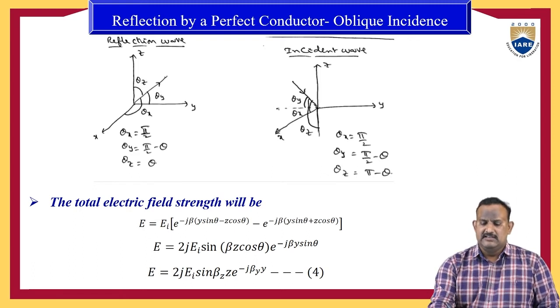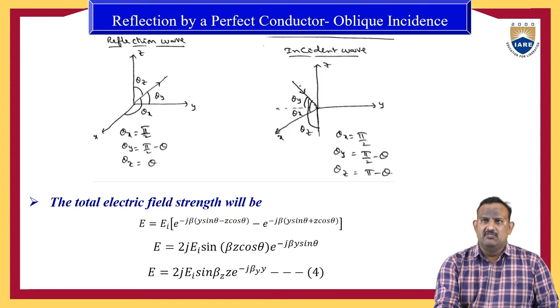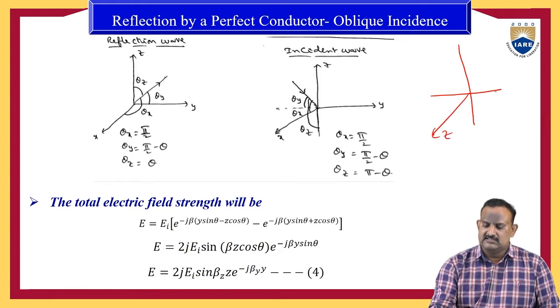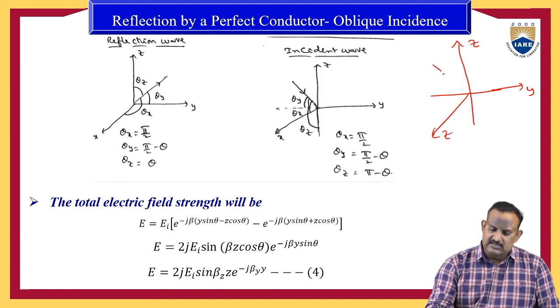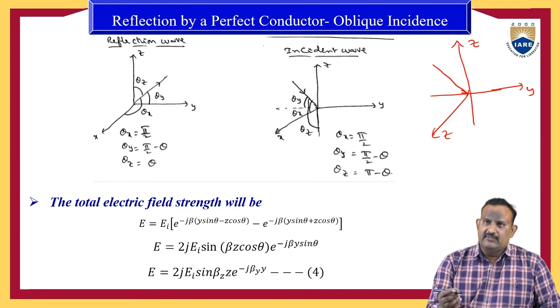So let us assume the incident wave is here. The wave is incident obliquely at the surface of a conductor, so the incident wave will be like this. Here we can assume the rectangular coordinate system x, y, z, like this: it is the x-axis, it is the y-axis, it is the z-axis. When the wave is incident like this, we can find out the angles.